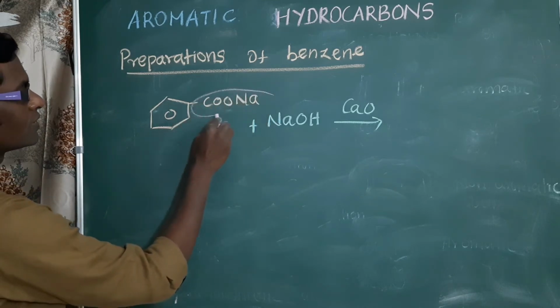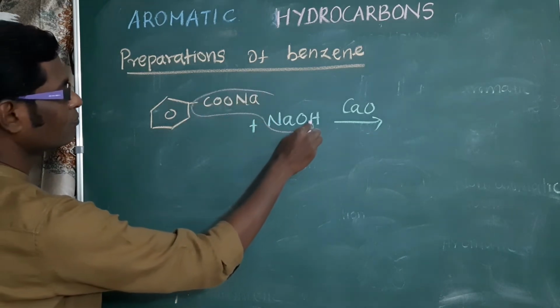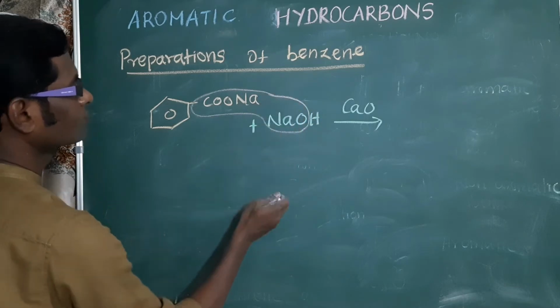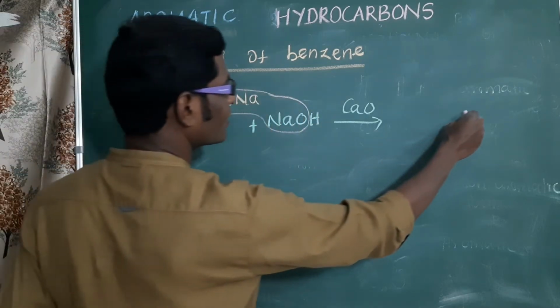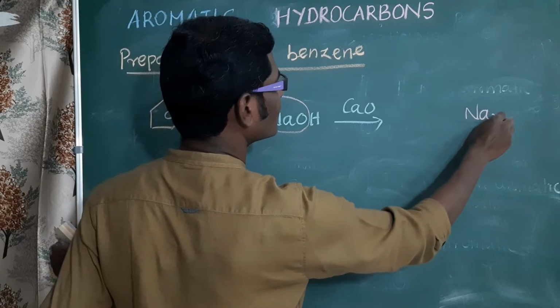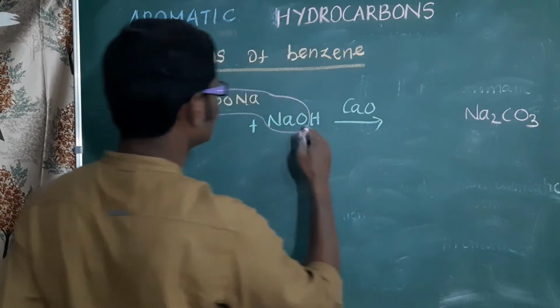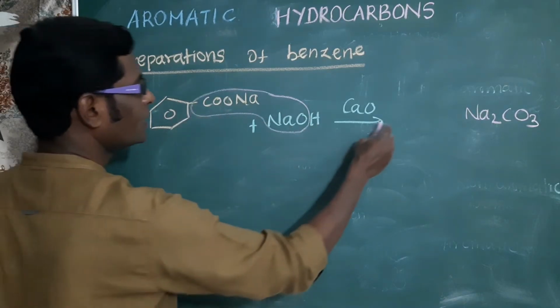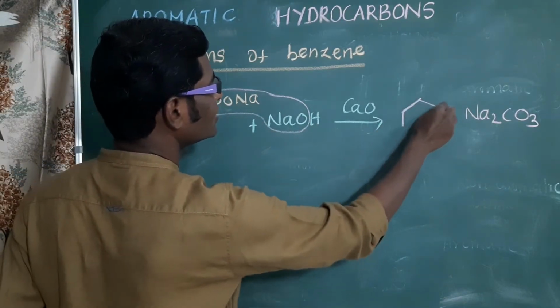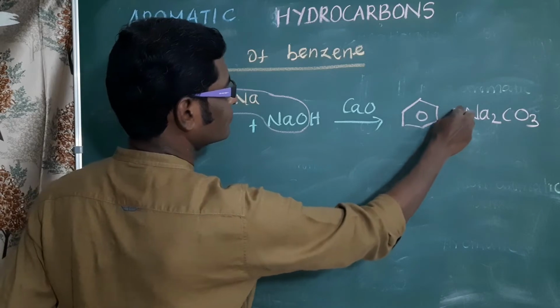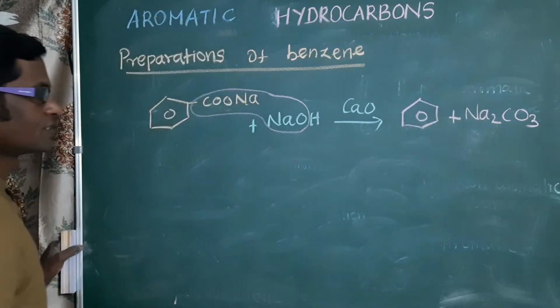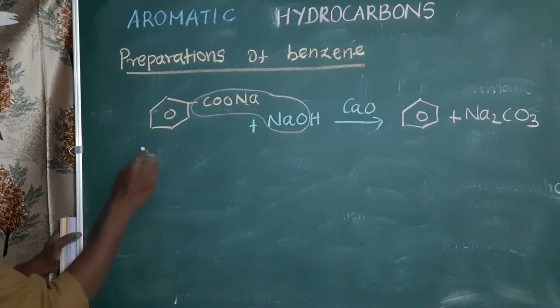When soda lime is treated with sodium salt of benzoate, 2 Na is there, we can write Na2CO3, sodium carbonate. This hydrogen is bonded with phenyl part, we will get benzene. This reaction is called decarboxylation.